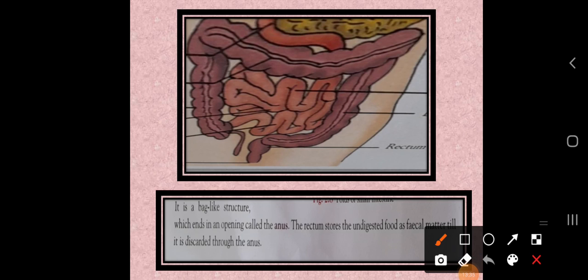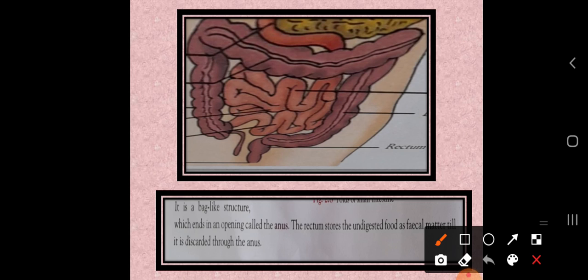Assimilation will take place, and the next part which we are going to learn now is the rectum. So these are the main focus points of today's class. Some other organs are there which we have to learn, so we will cover them in the next class, because at a time we can't take in all the knowledge. So just keep in your mind how the digestion process takes place. After the assimilation, what happens?